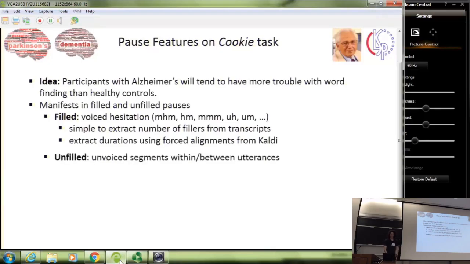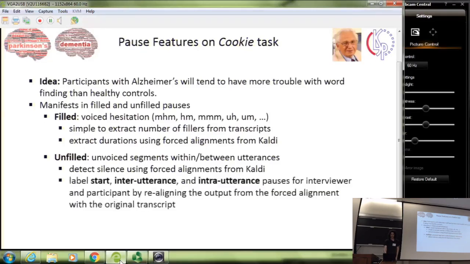Also, we wanted to extract an acoustic feature, unfilled pauses, which are unvoiced segments within or between the utterances. So we also use the forced alignments from Kaldi. But we also label the start, inter-utterance, and intra-utterance pauses for the interviewer and participant by realigning the output from the forced alignment with the original transcript.